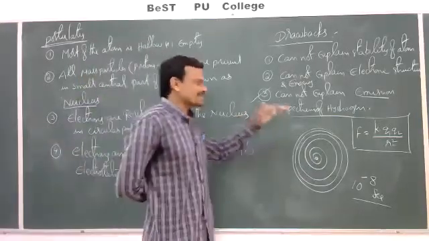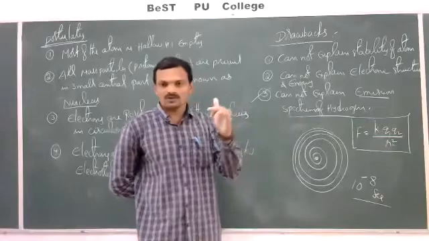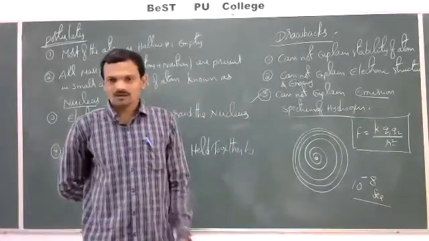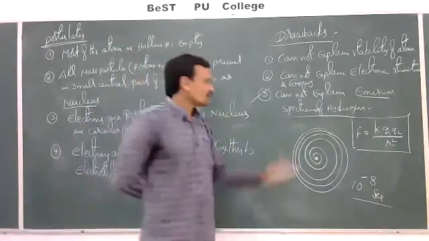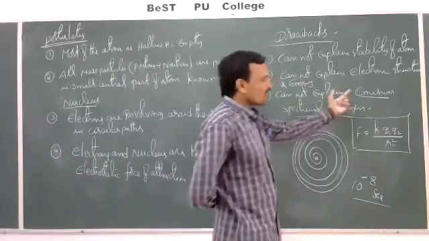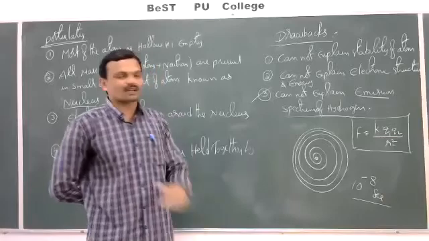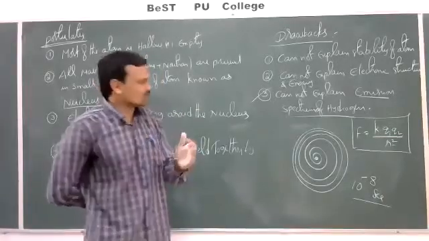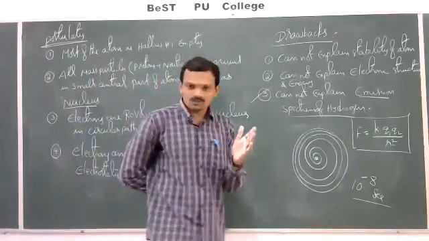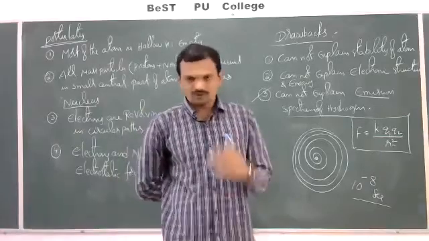So later scientists started studying the nature of electromagnetic radiation, black body radiations and spectrums. After studying all these, one more atomic model was proposed by Niels Bohr.